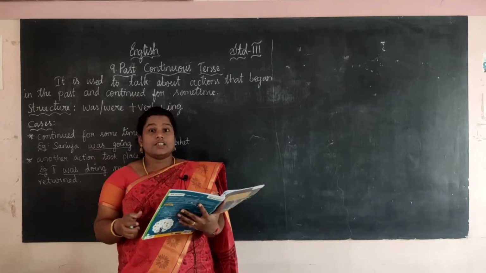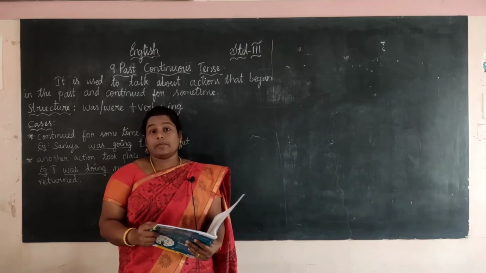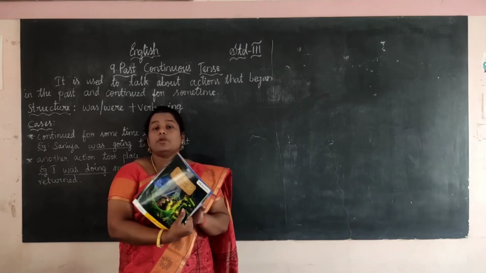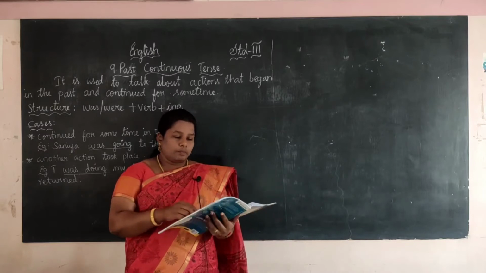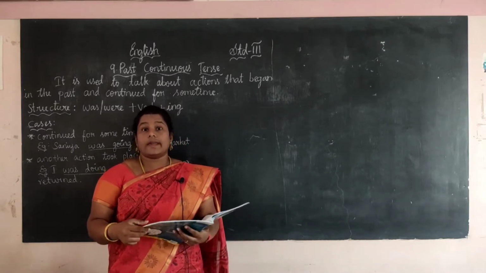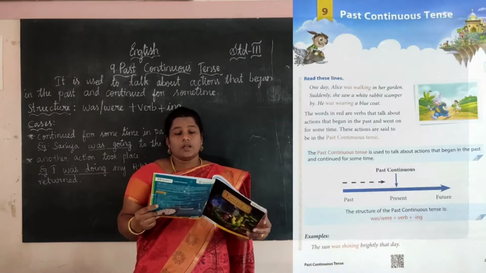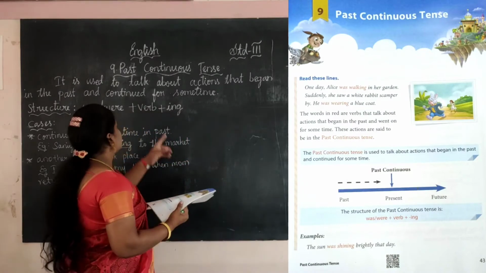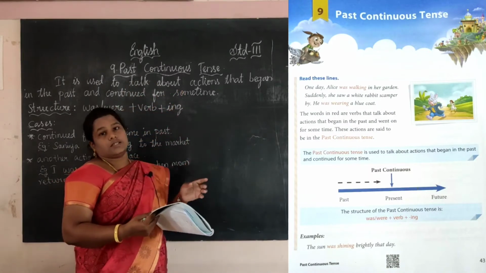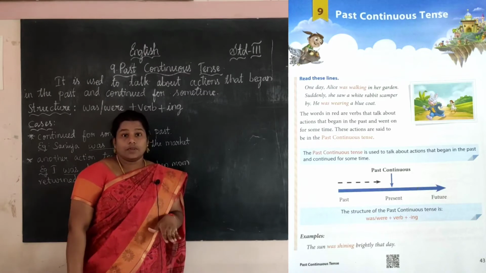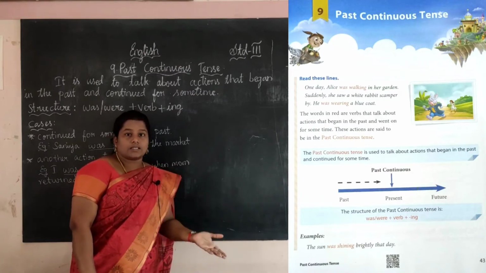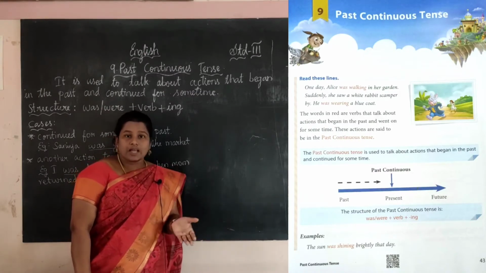Hi students, today we are going to learn grammar. Take your English grammar book and turn to page number 43. It is the ninth topic we are going to learn today. What is the topic? Let me see. Yes, past continuous tense. Past tense we already learned, right? We talk about the past, it already happened, so it is past tense.